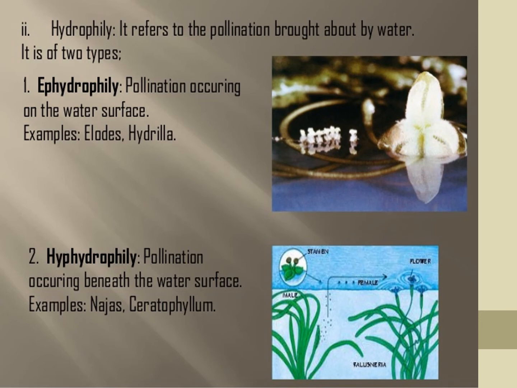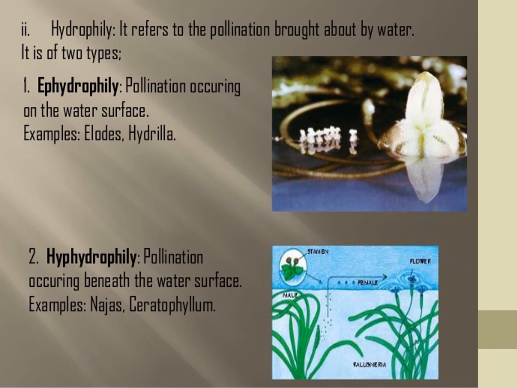The male flower's pollen grains go to the female flower stigma and make pollination. Pollen grains are produced in large numbers and float on the surface of water till they land on the stigma of the female flower. Hydrilla, Vallisneria, these are all. Pollination with the help of water is called hydrophily.